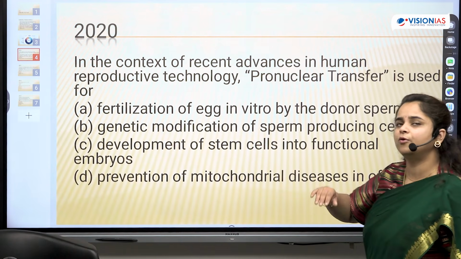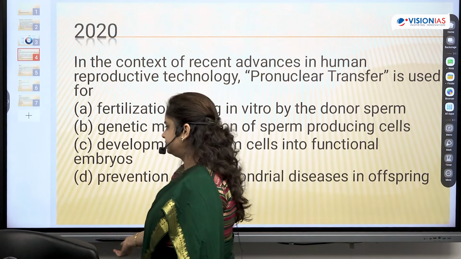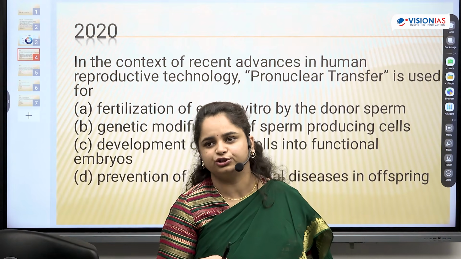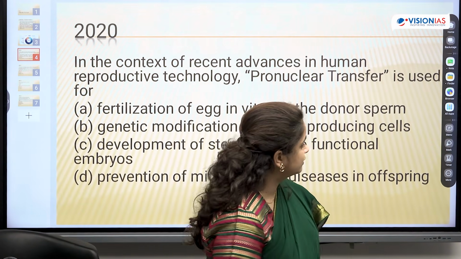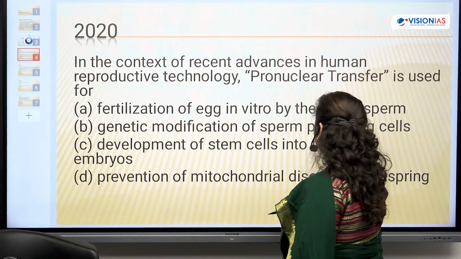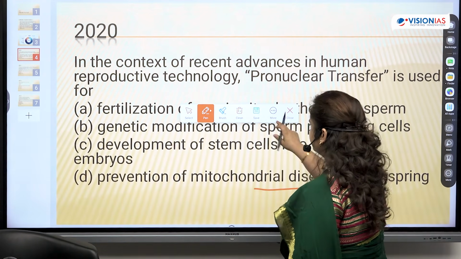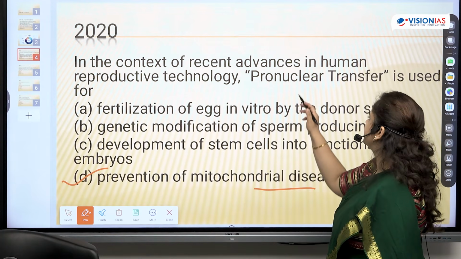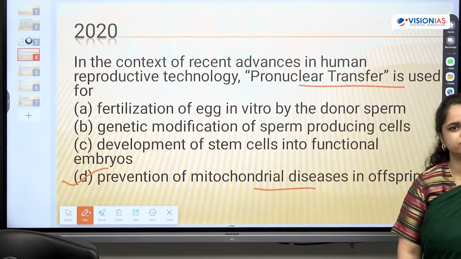Now, the answer to this, of course, if you're doing PYQs, you're looking at the answers, trying to understand what it is about. So the topic which gets highlighted here is prevention of mitochondrial diseases. This is my answer, D. To prevent mitochondrial diseases, this is a technology called pro-nuclear transfer.